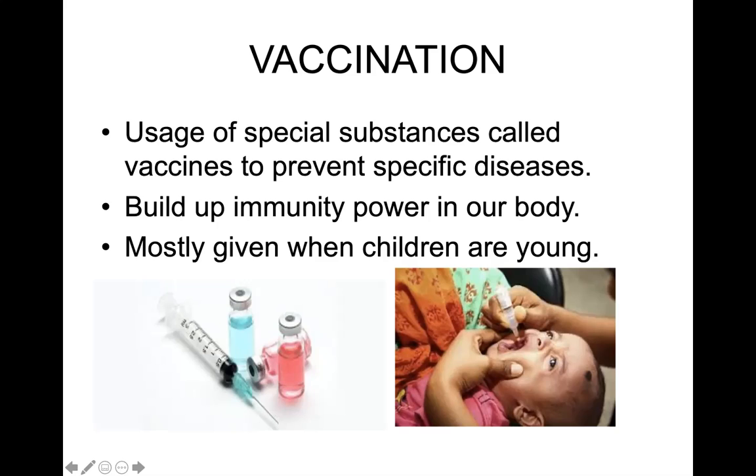Many diseases such as measles, typhoid, tetanus, polio, and mumps can be controlled through vaccines. Now they are giving vaccines for this COVID virus also, isn't it? Children are usually given vaccines for tuberculosis, polio, diphtheria, tetanus, and measles before the age of 5. So if you're really curious, you can have a look into your vaccine record from birth till this age. What are the vaccines we have been immunized with?